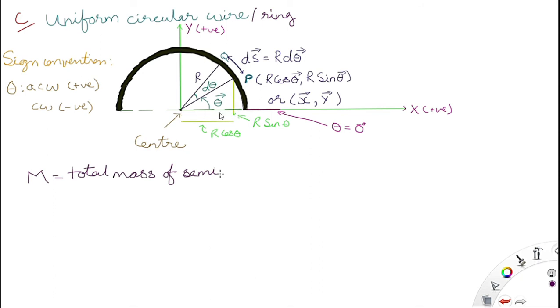This is r sin theta, this value, not this extended version. Don't consider this extended version, only this perpendicular drawn to the x-axis. So coordinates of P are r cos theta, r sin theta, that is x and y.